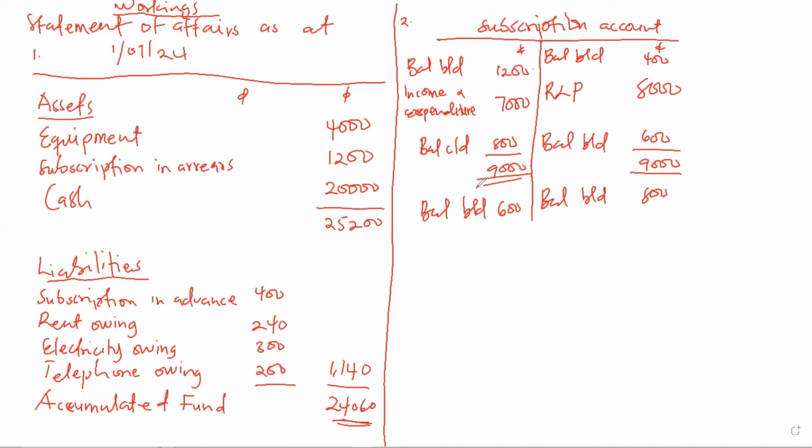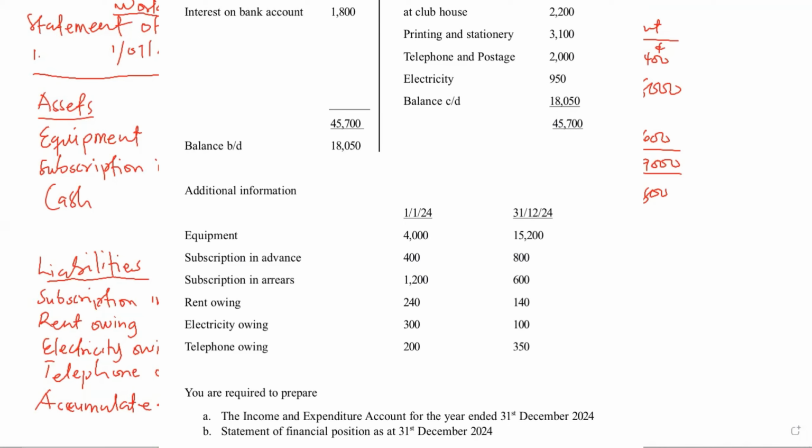So when you are done with the subscription account, you now check if you have to prepare any expenses account. When you look at the question, you have rent owings, electricity owings, and telephone owings balances. As soon as you see these balances, it means you have to open an account for that particular expense.